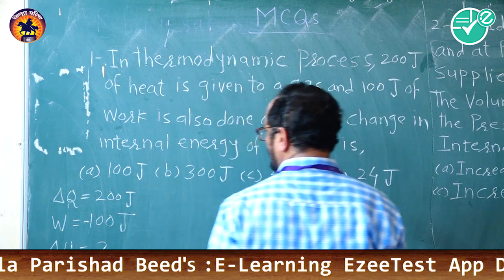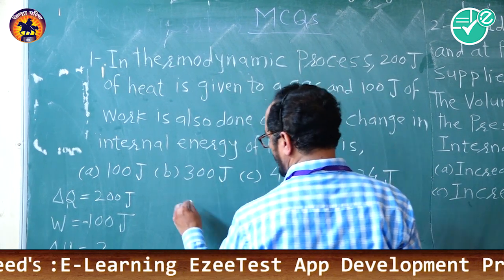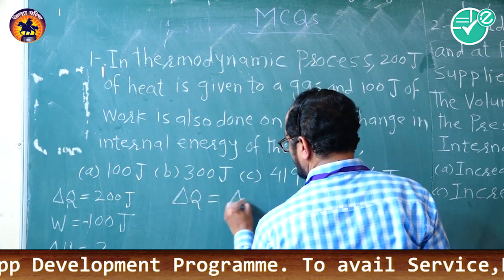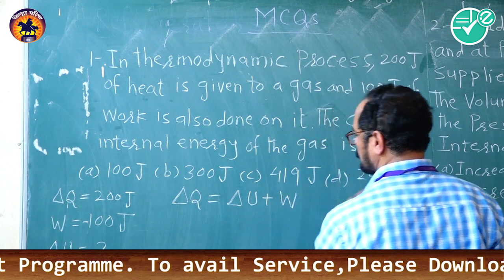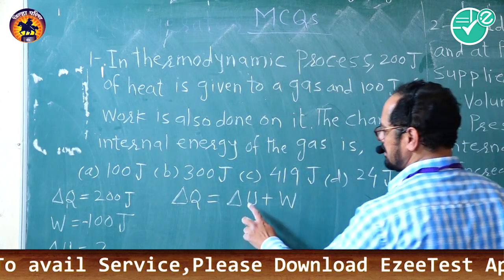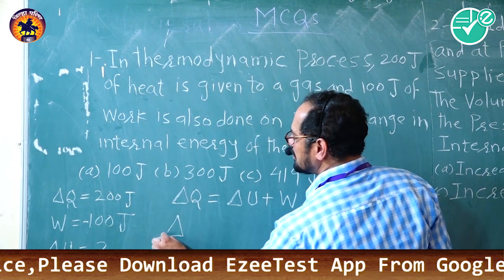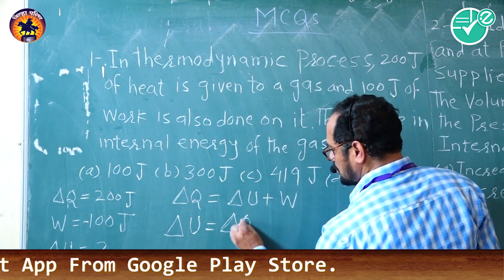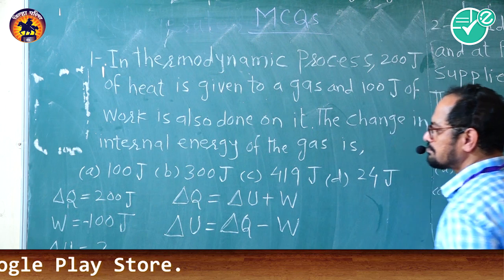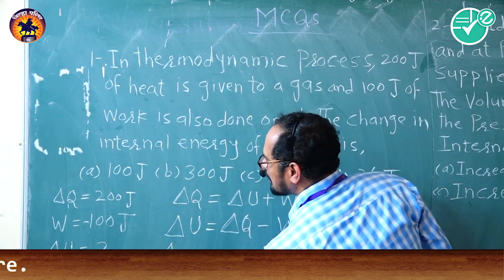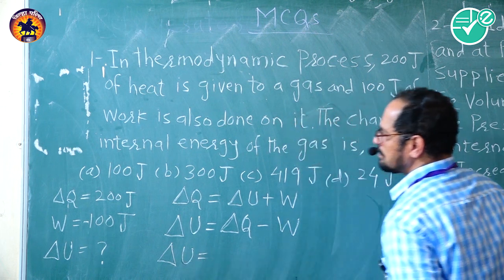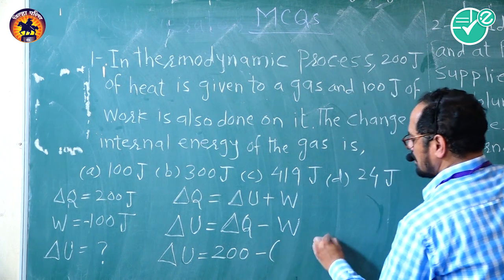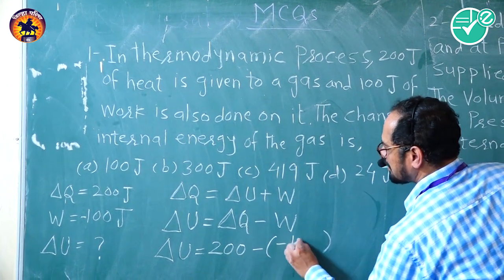We know according to the first law of thermodynamics, delta Q is equal to delta U plus W. As we have to find this delta U, the change in internal energy, delta U will be equal to delta Q minus W. So delta U is equal to delta Q, given as 200 joule, minus work done, that is minus 100 joule.